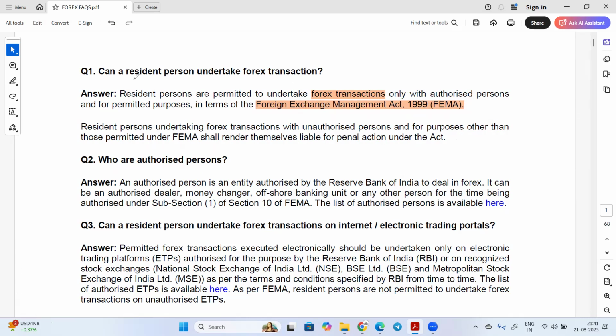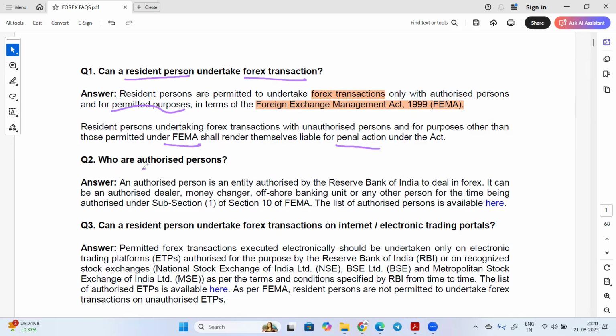So a resident person is allowed to do forex transactions, but only those permitted by the FEMA Act. If he is not following that, it will lead to penal action.